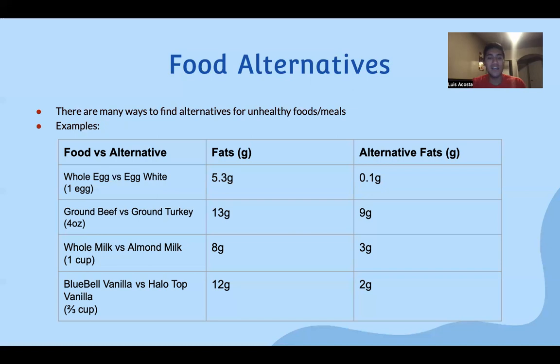And if we're being honest, two-thirds of a cup is something we probably don't stop at. We consume more than that. So let's say we consume double, a cup and a half, or whatever the case might be. We might be consuming close to 25 to 30 grams of fat with Blue Bell, as opposed to 6 to 8 grams of fat with Halo Top. So there's a huge difference in the amount of fat we can consume through this specific ice cream. Like I said, that's something I found works for me, and I recommend it for other individuals who have a history or family history of heart conditions.